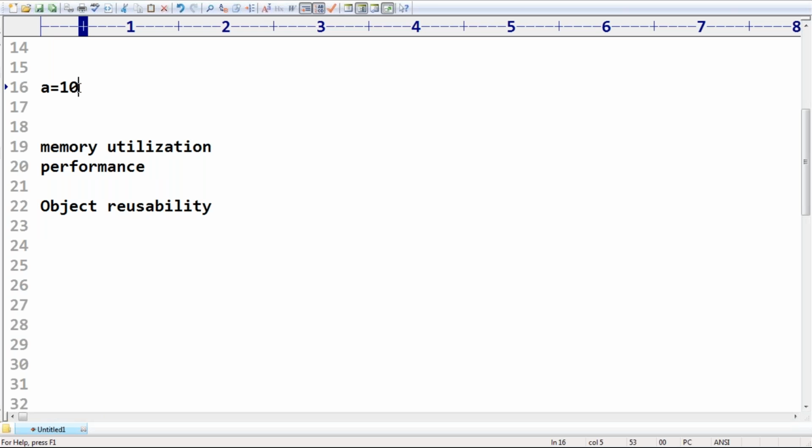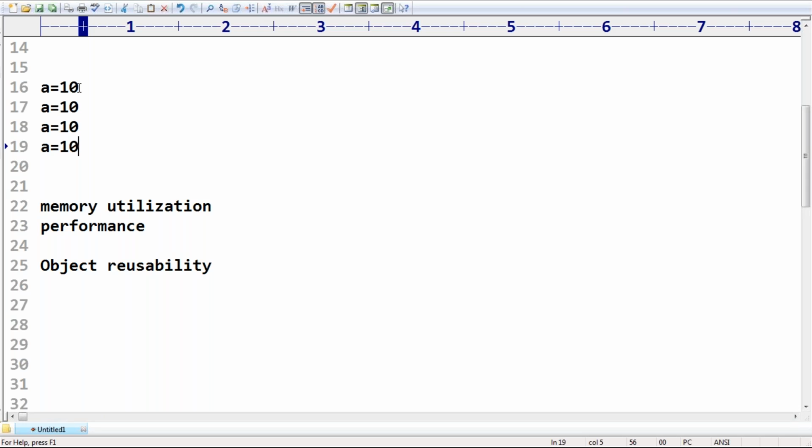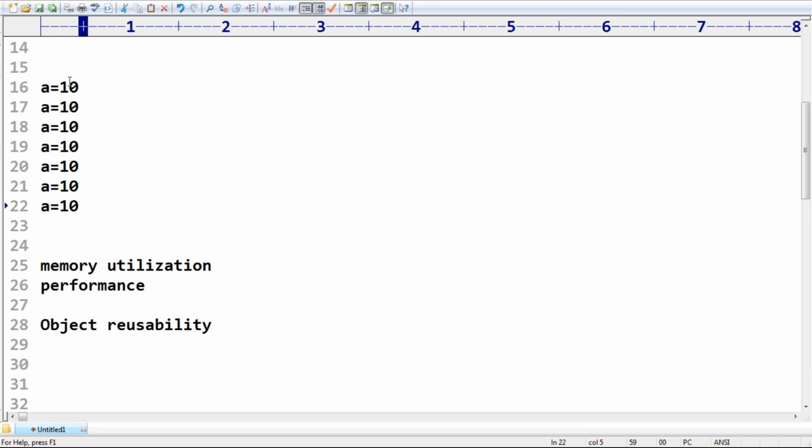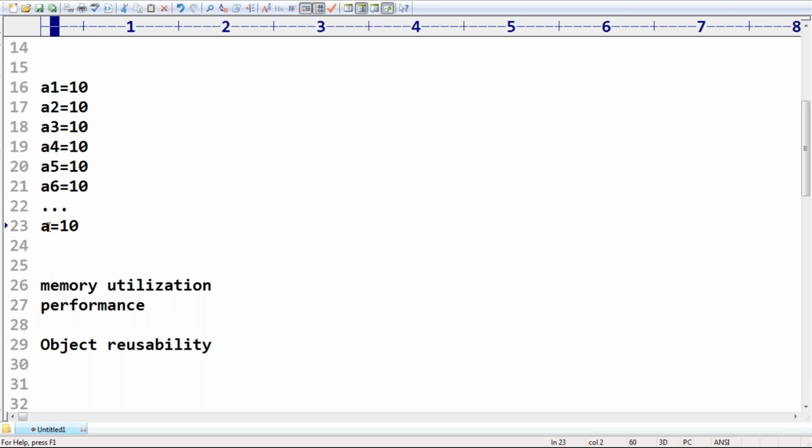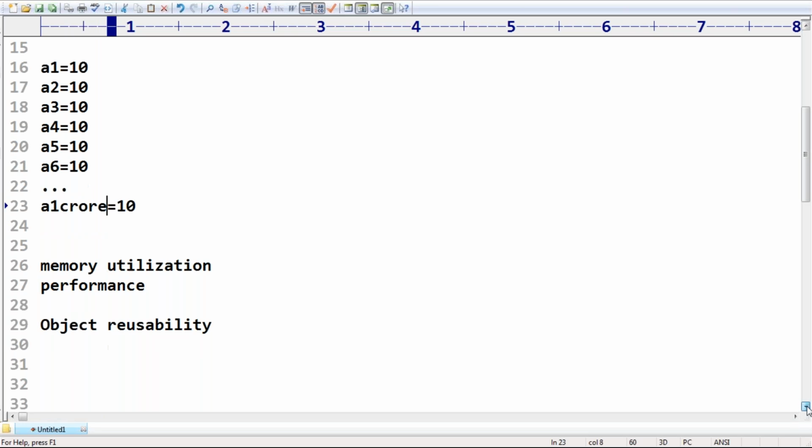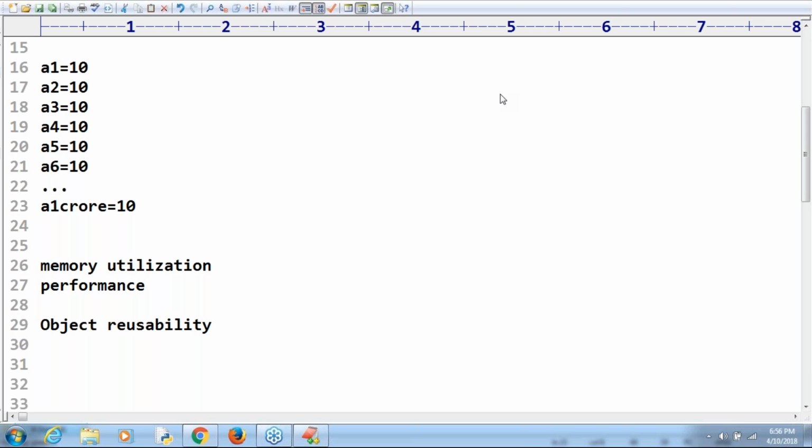Just observe that. a is equal to 10, a is equal to 10, like this. Let me take a1, a2, a3, a4, a5, a6, a7, like this, up to a 1 crore. Now, think a bit logically, how many objects are required? Can you spell out, sir? How many objects, if you want to create a separate object for every requirement?